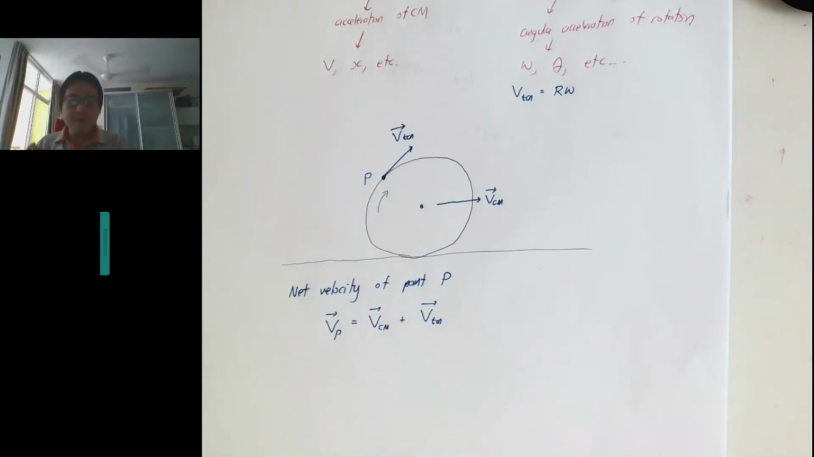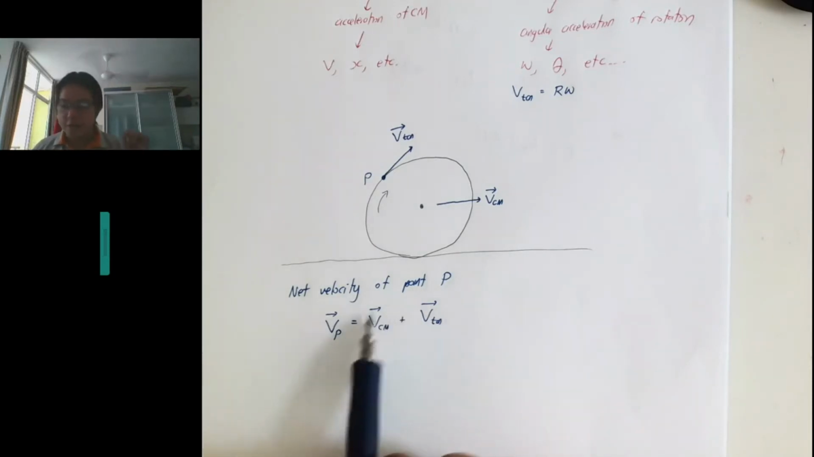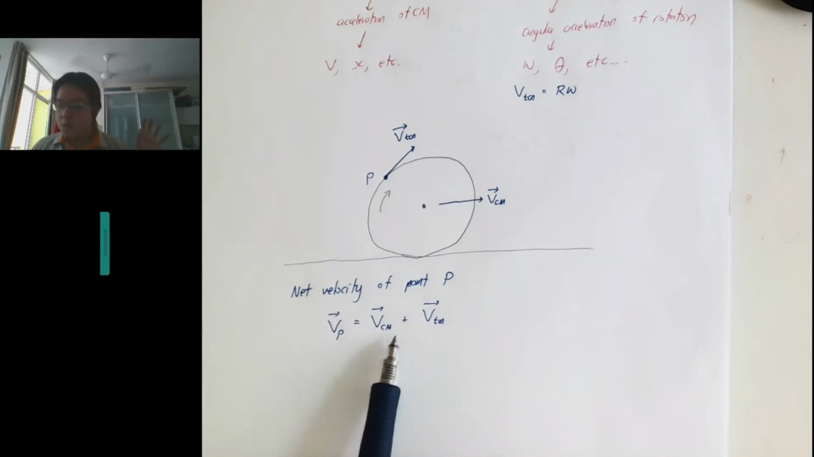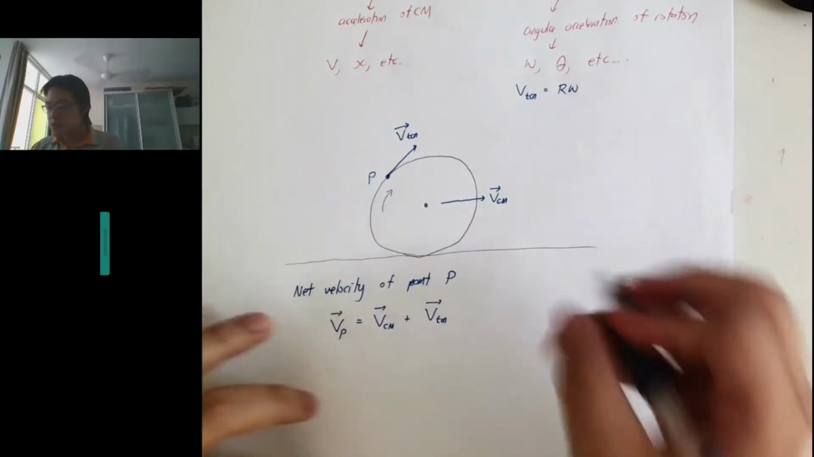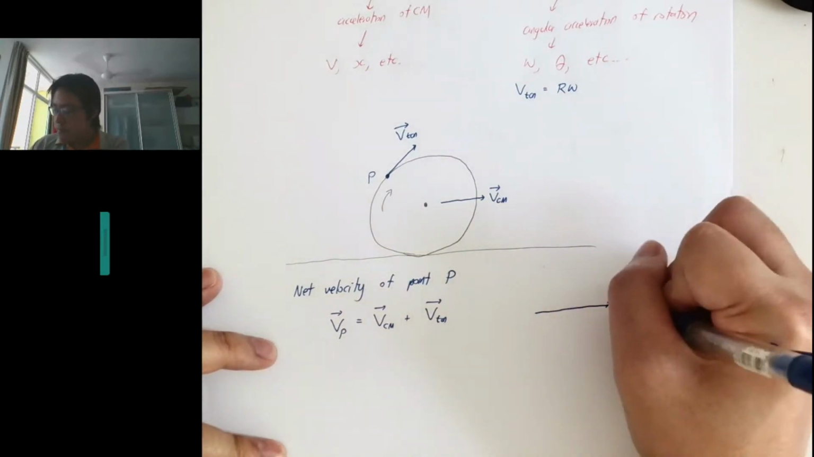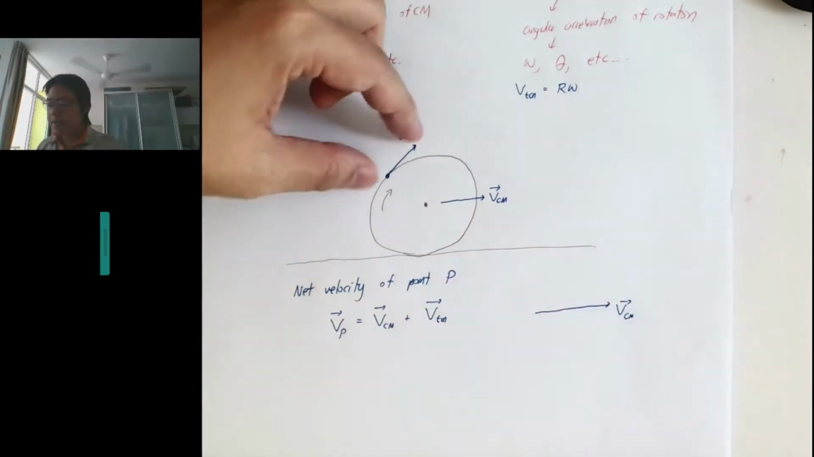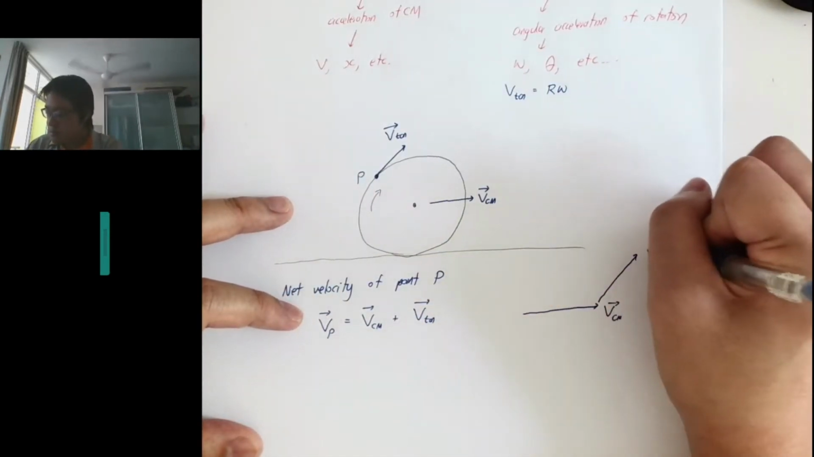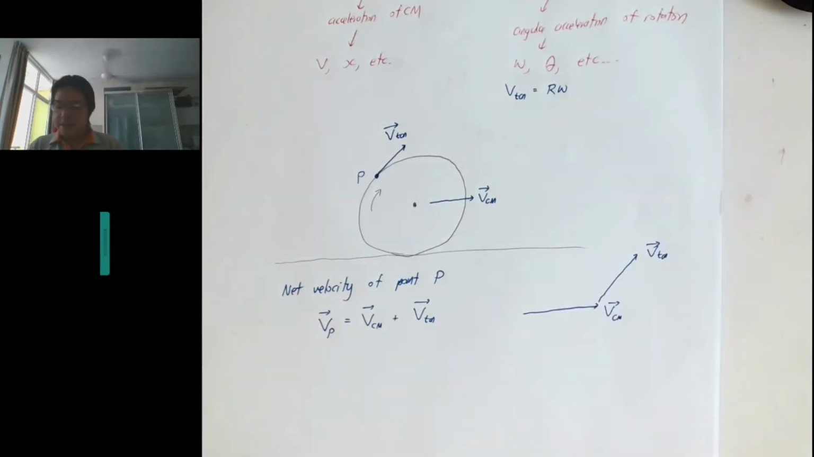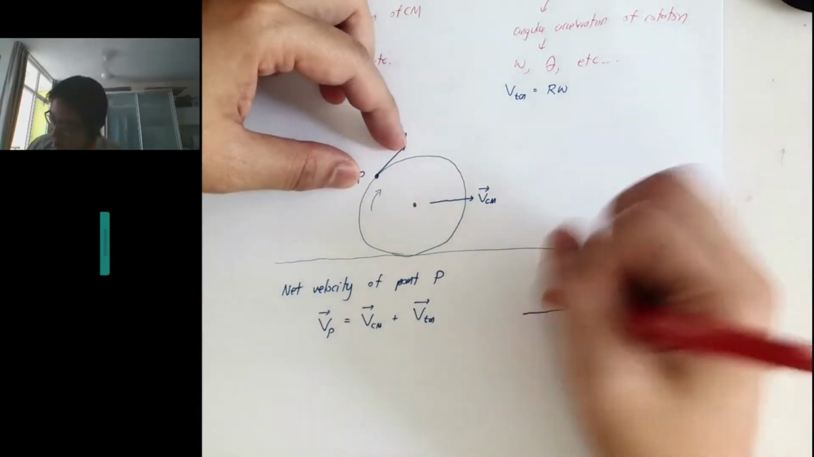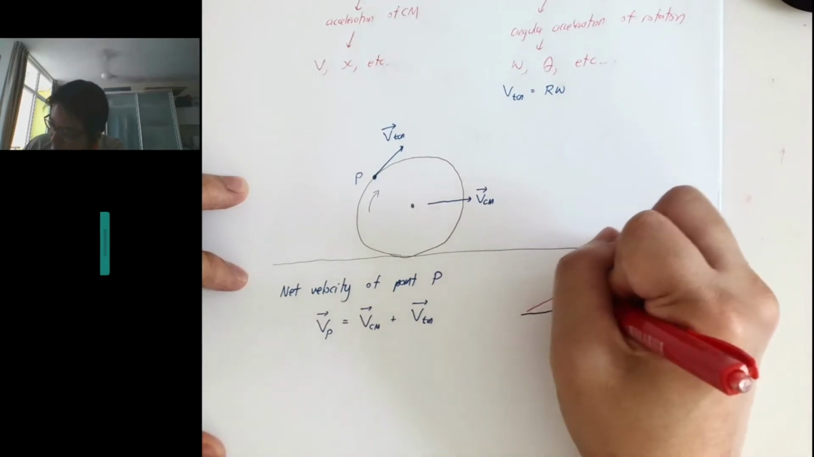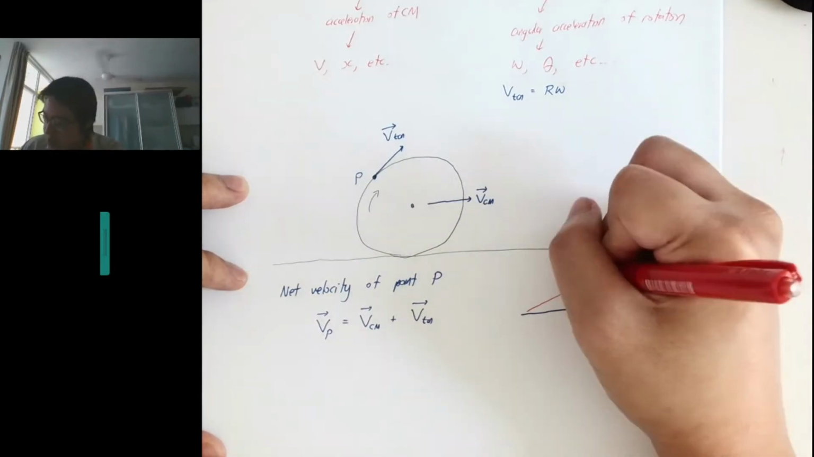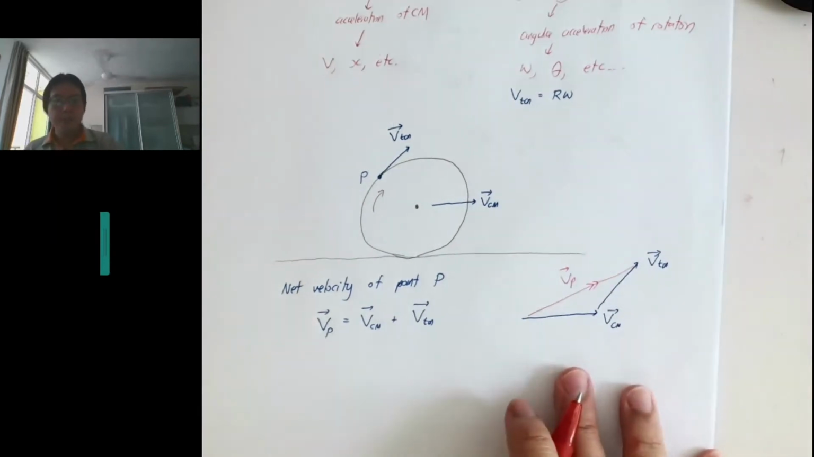Things will become more and more complicated later, especially when we talk about rolling with slipping. That will be a bit more messy if we forget this equation, right? So what is the net velocity? Let's look at it. These are two vectors: I have a VCM, and then I have a V tangential. I can add up the two vectors, something like that, and then the net velocity is given by this equation. So this is the velocity at point P.